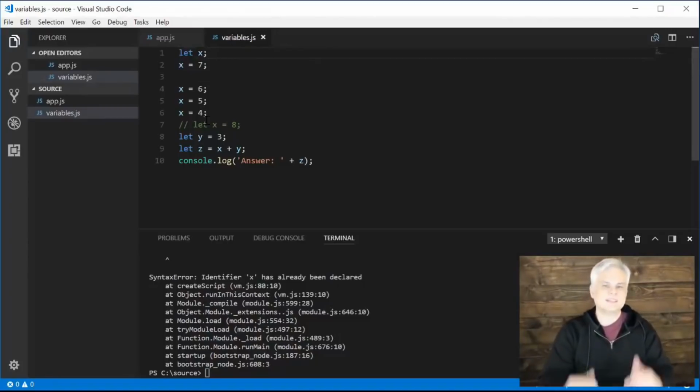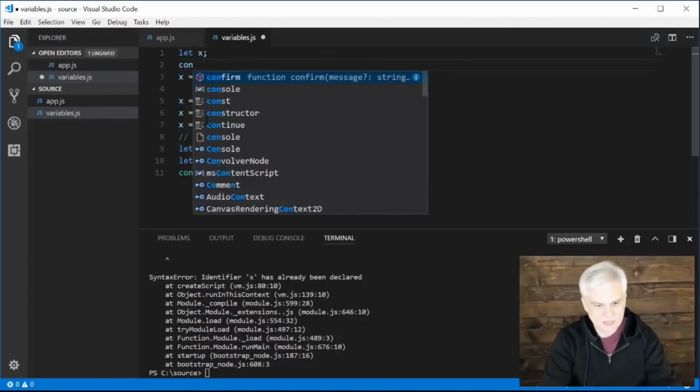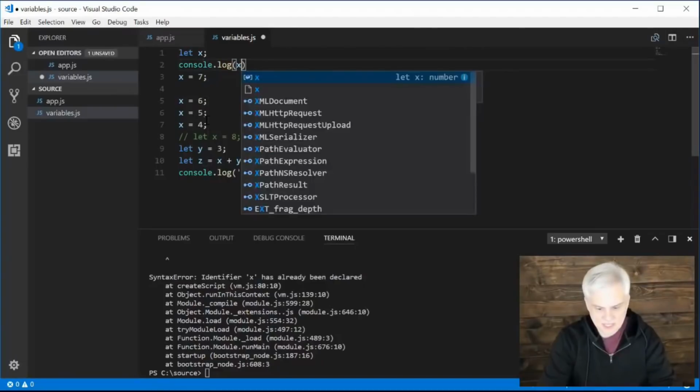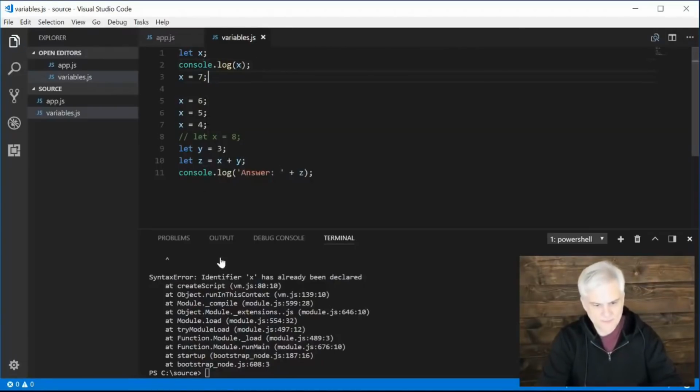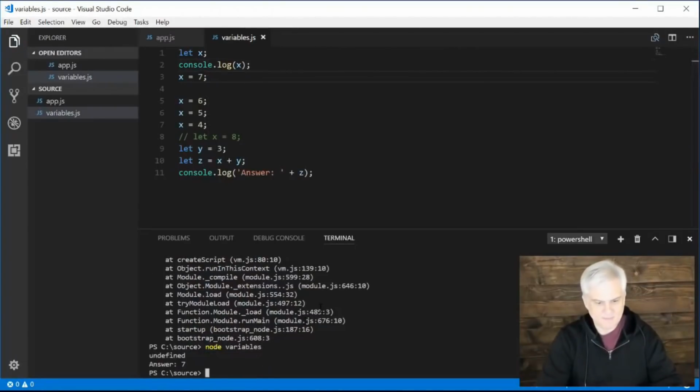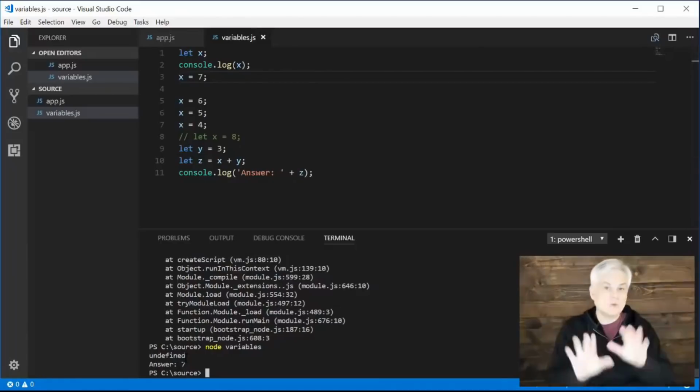At the end of the execution of line number 1, what is the value of x? Well, let's find out. Console.log, and then we'll just say, what's the value of x at this point? And then let's run the application. And you can see that first value that's output above, what we get now in line number 11, is the term undefined. We'll explain what undefined means in more detail a little bit later, but essentially it is what it sounds like.